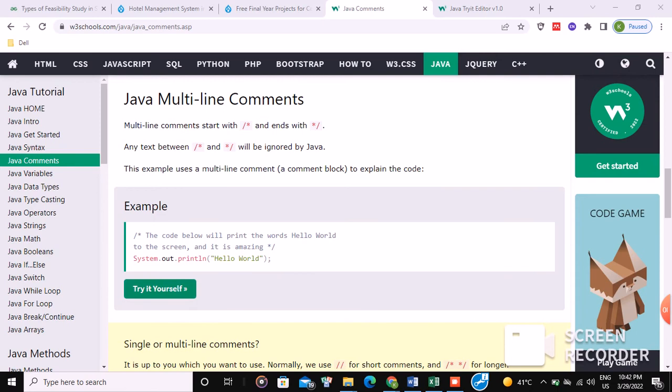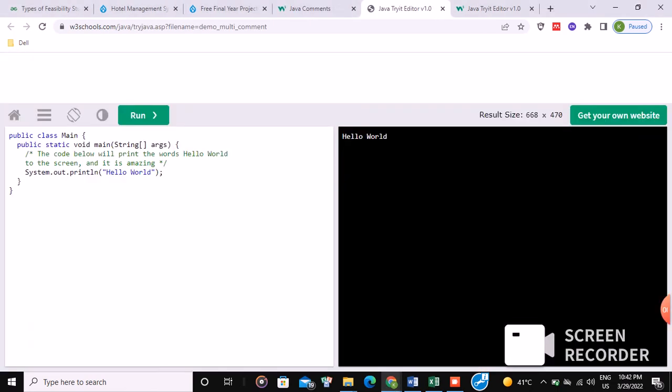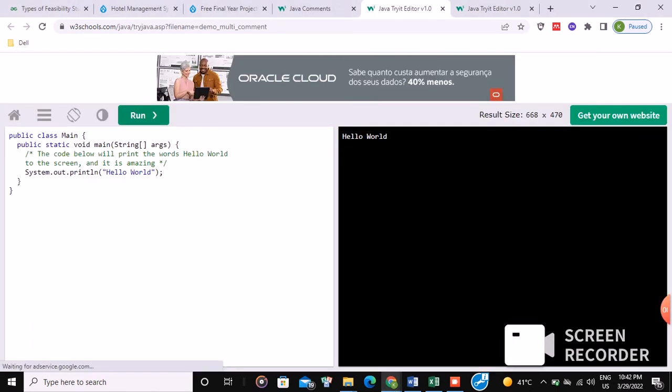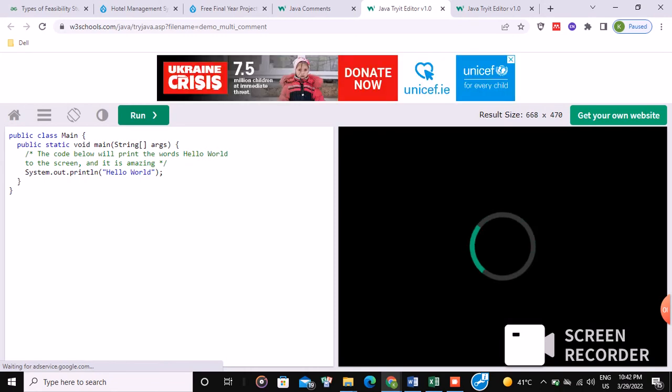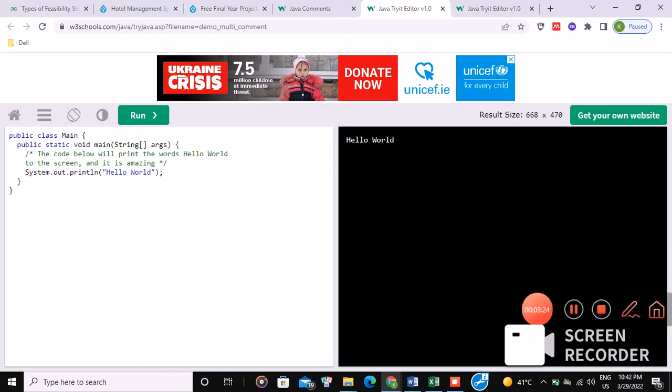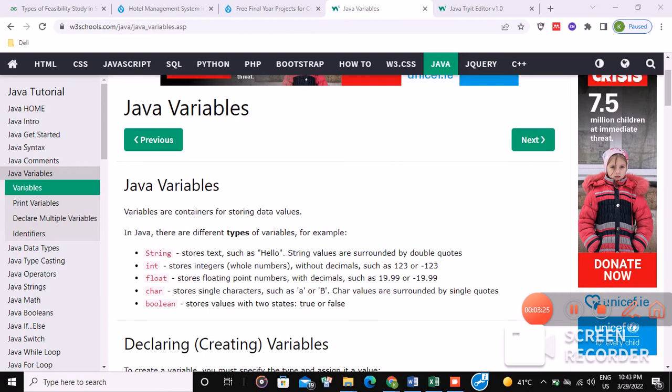This is done by using try it yourself, and when we run this program we have our output hello world, but our comment is not executed, which means that it is ignored by our compiler. Java variables: there are different types of Java variables. It can be string, float, character, int or boolean. These all contain different sizes and different bytes.